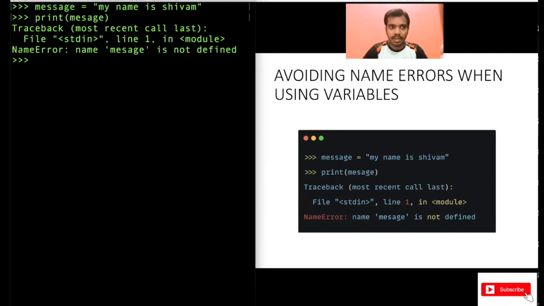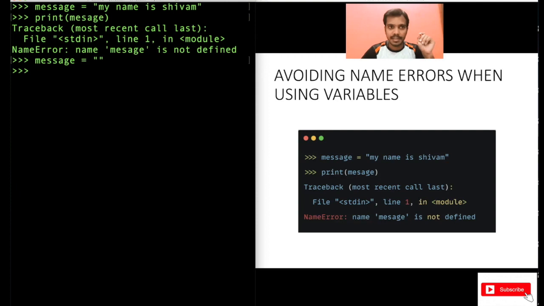That's why there is an error here called NameError, and it tells you that name MESAGE is not defined. Of course, you have not defined this variable. You cannot use a variable without defining it. When you write message equal to my name is Shivam, you are defining the variable. And it's not compulsory to always store some data. You can also write message equal to an empty value, which means there is no data in it.